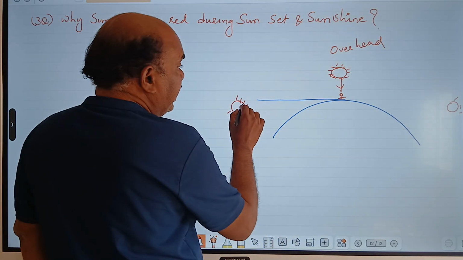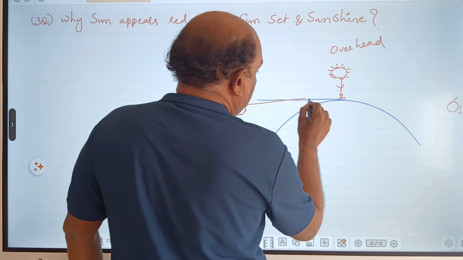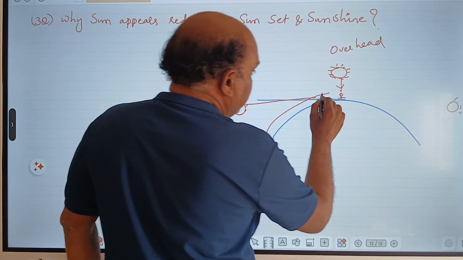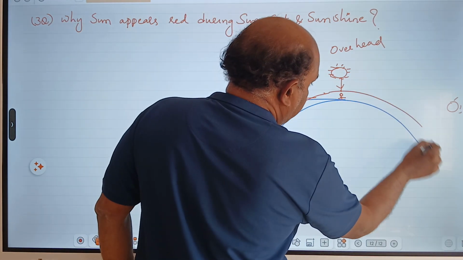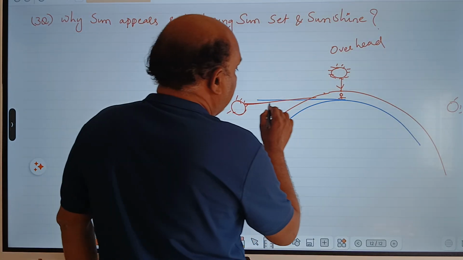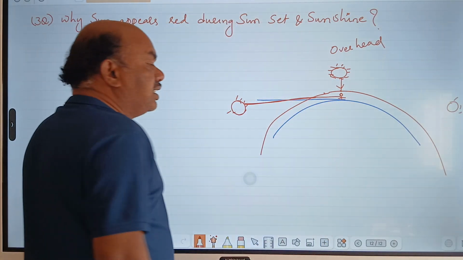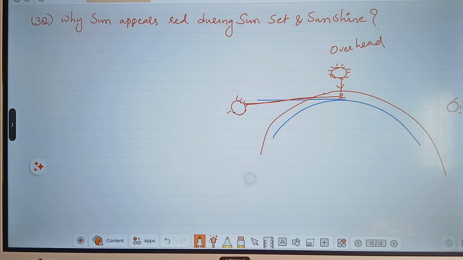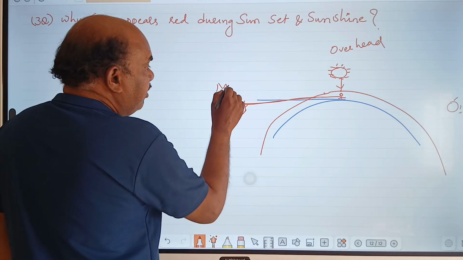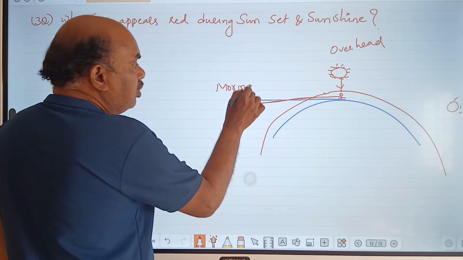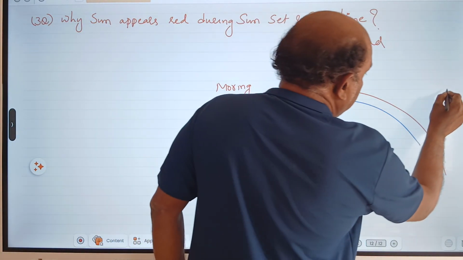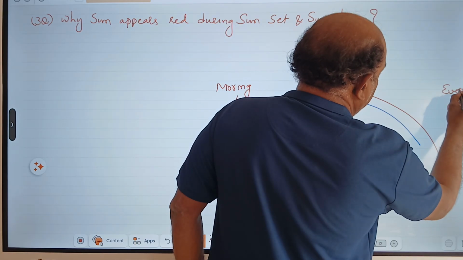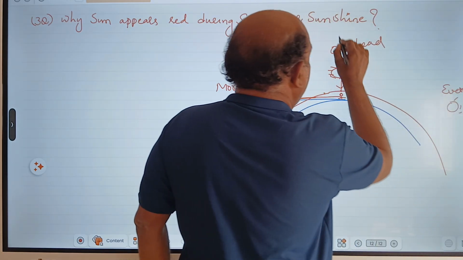Here sunlight takes a longer distance to travel in the atmosphere. The atmosphere extends up to 1000 kilometers from the Earth, beta. It takes longer time to reach us. Early in the morning and evening, the sun takes more time to reach us. This is morning, this is evening, this is afternoon.